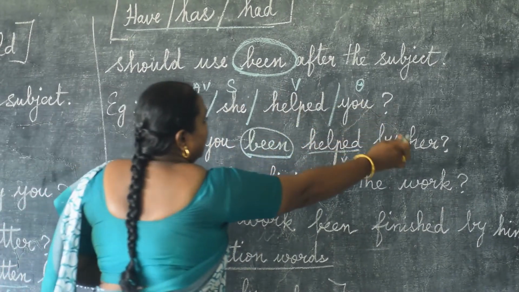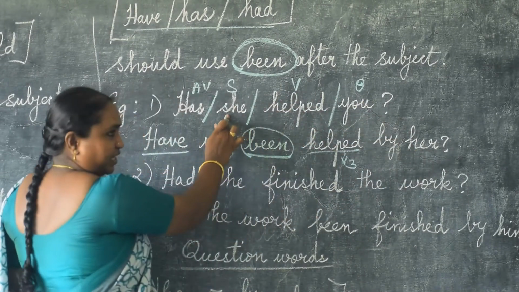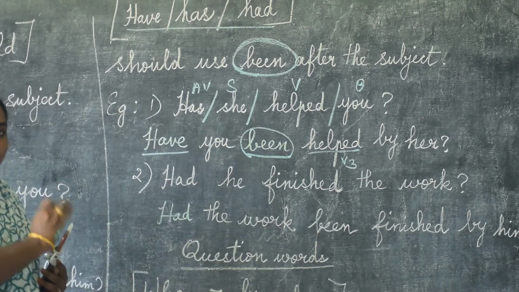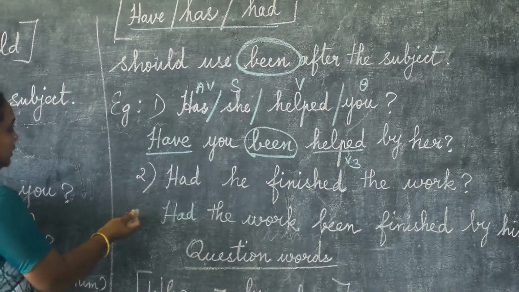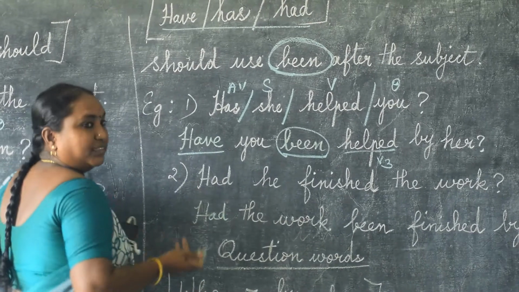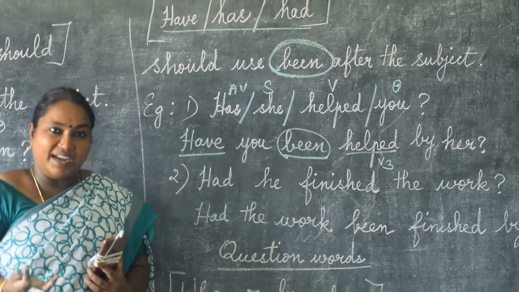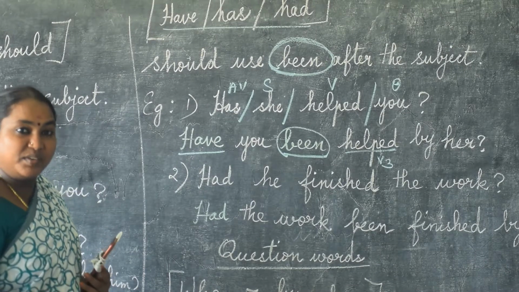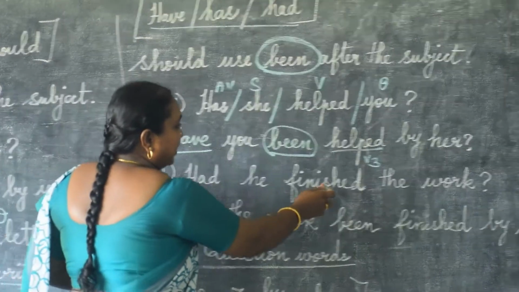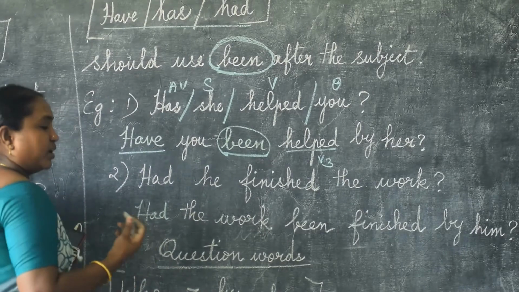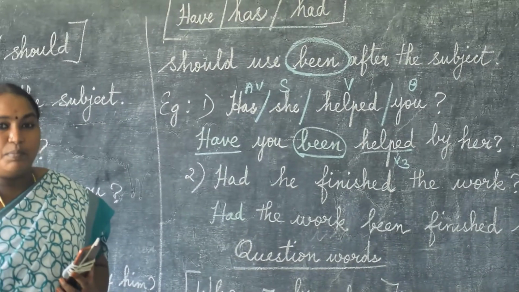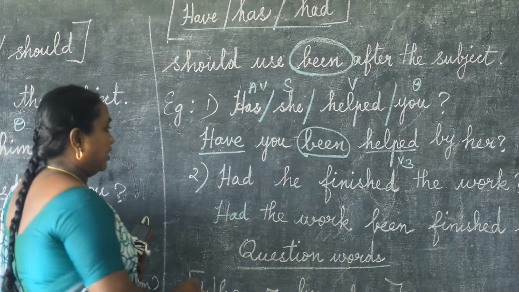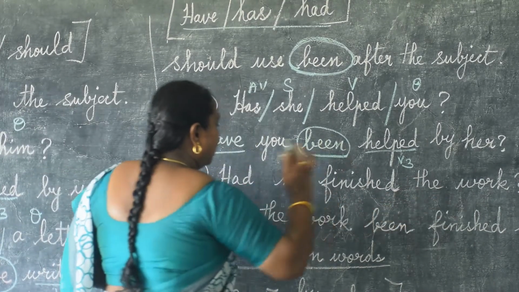She is the subjective pronoun. Her is the objective pronoun. Okay. For she, her. Next, see here. Had. There is no subject verb agreement for had. Only for present tense, we have to see subject verb agreement. Had he finished the work? So whether it is singular or plural, we are going to take only had. Had he finished the work?